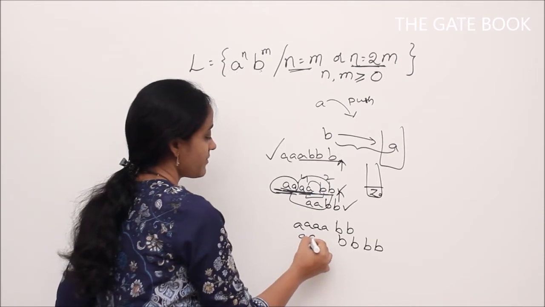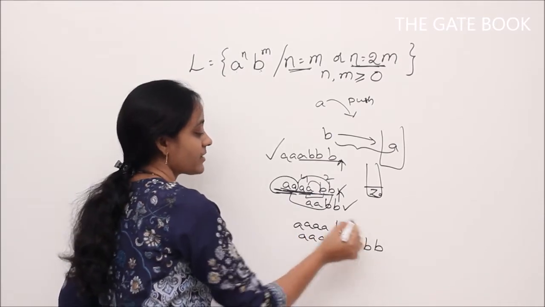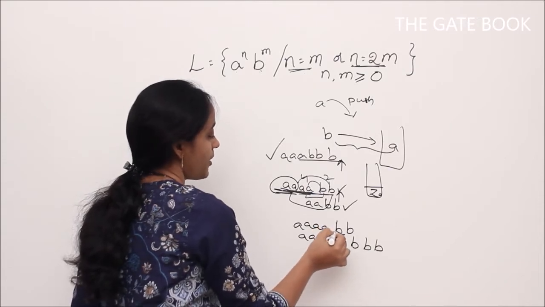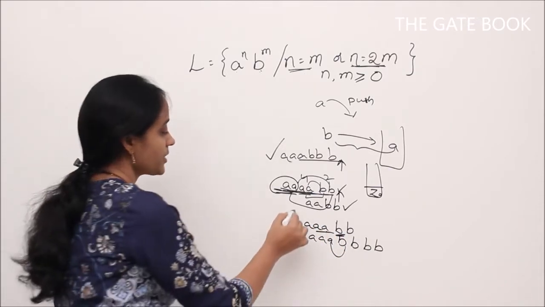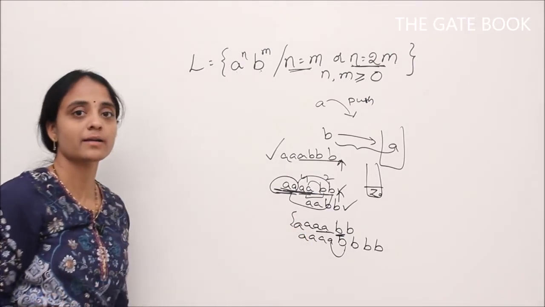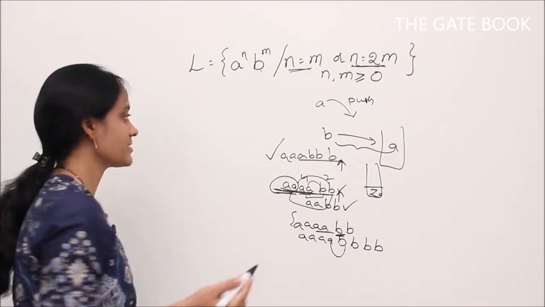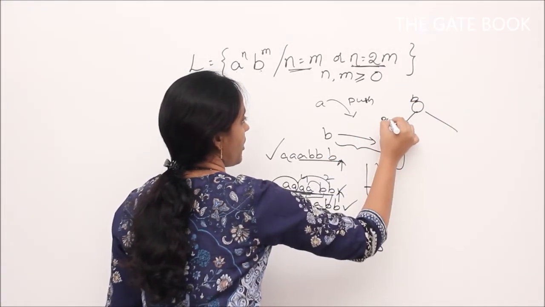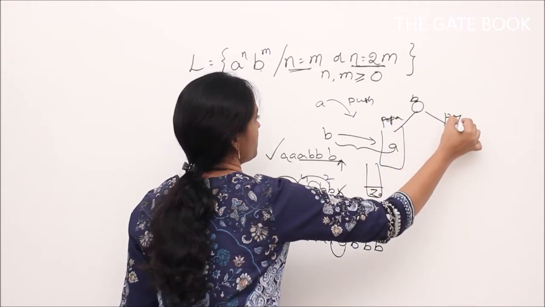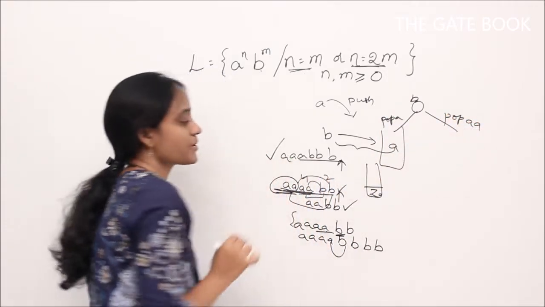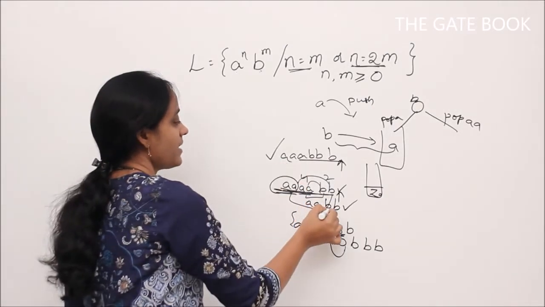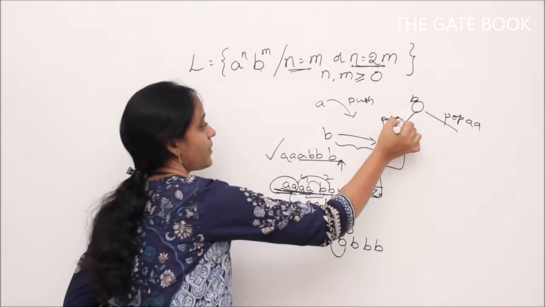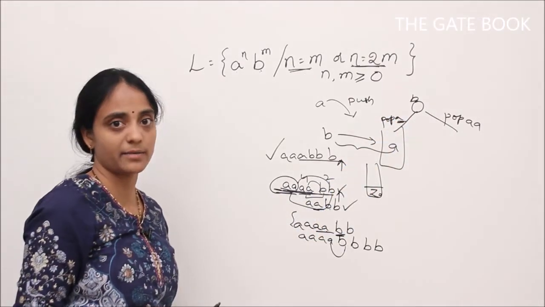So that's why when we see the first B, we have to take two decisions. One is popping A for single B, other is popping 2 A's for single B. In both the cases we are doing pop operations, but there are two different pop operations now. So we have two paths the moment we see B in the input. One is pop A, the other is pop AA. Every A needs to be pushed to stack, but when we get B, we have to see whether we should pop 1 A or 2 A's.